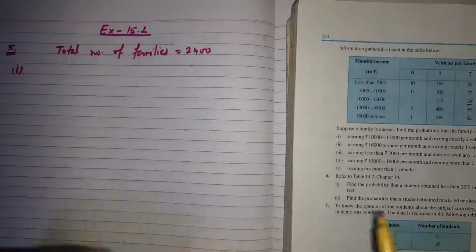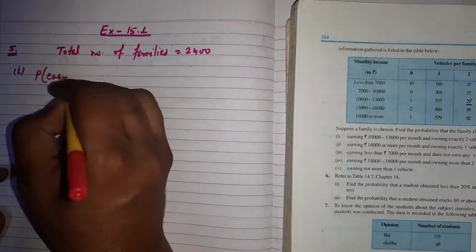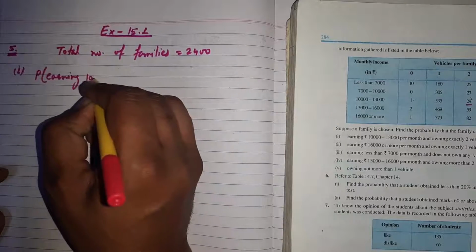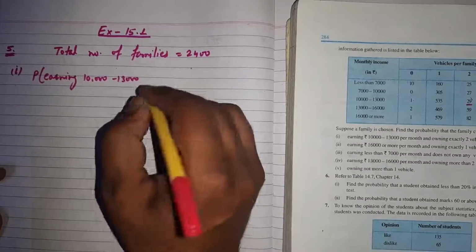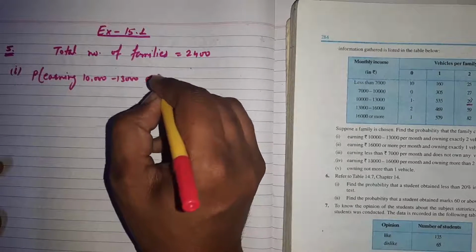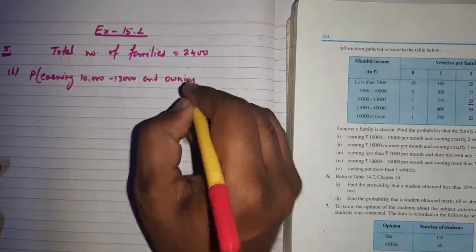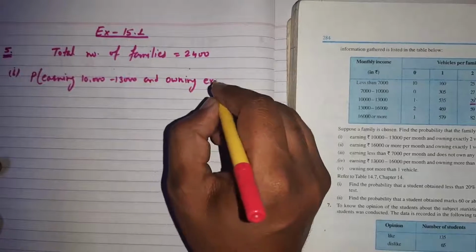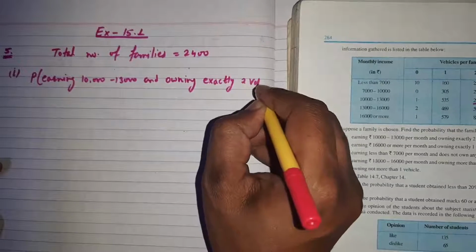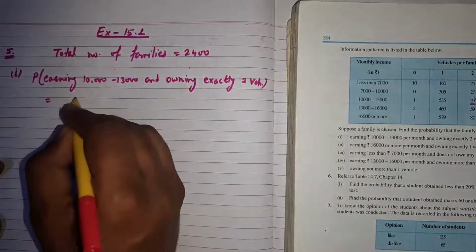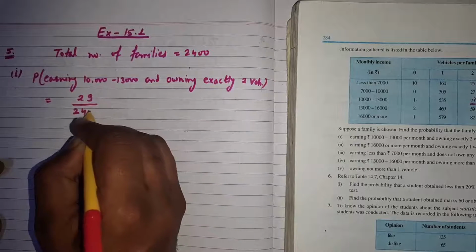So the probability of earning 10,000 to 13,000 and owning exactly two vehicles is equal to favorable outcome 29 and total number of families 2400.